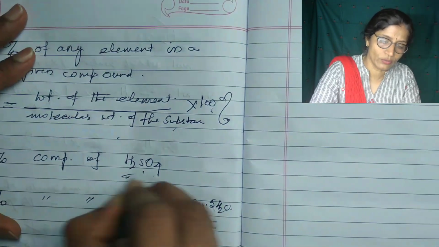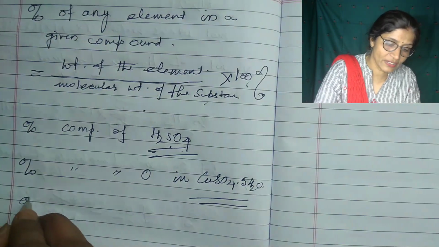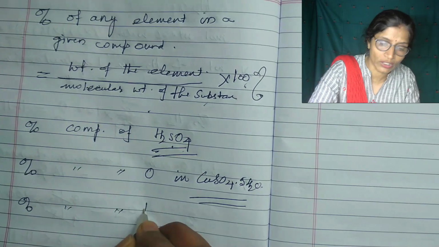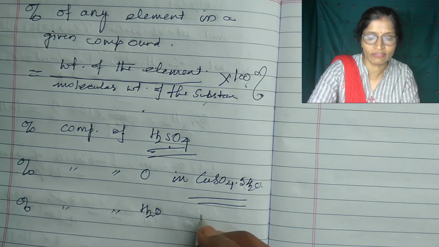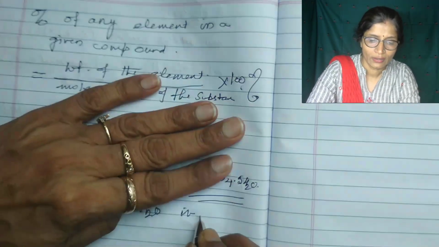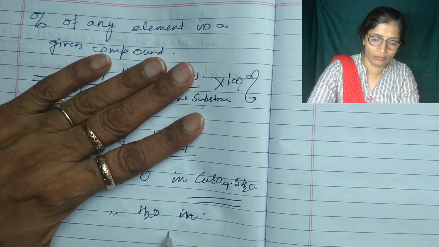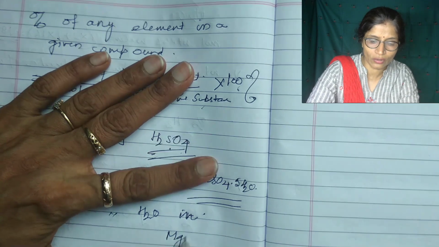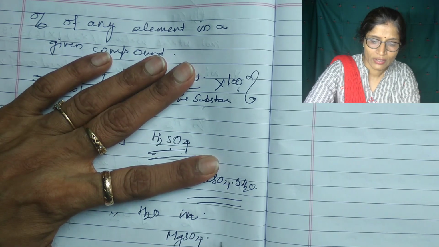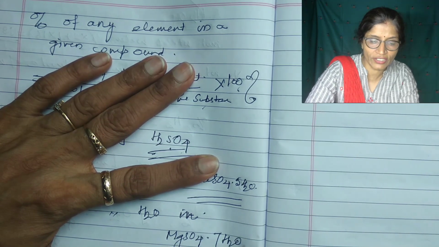So this you will do by yourself. Or the percentage composition of water of crystallization in, suppose, MgSO4 dot 7H2O, which is green vitriol.